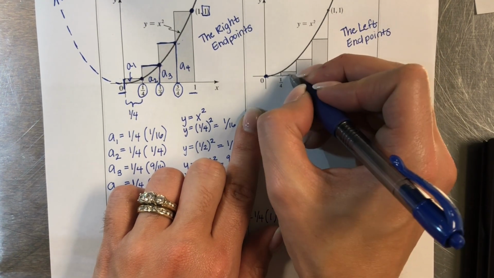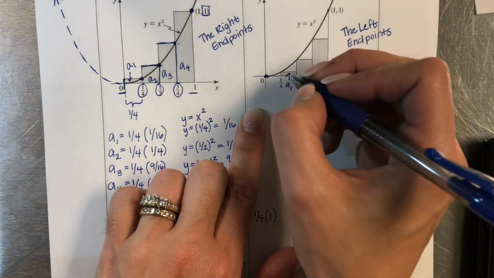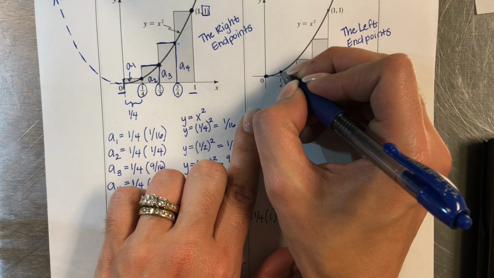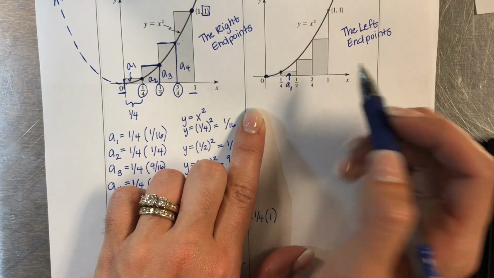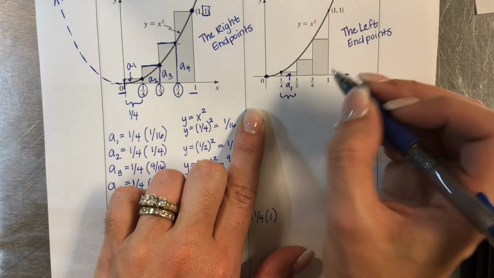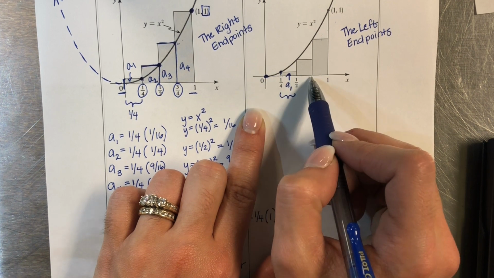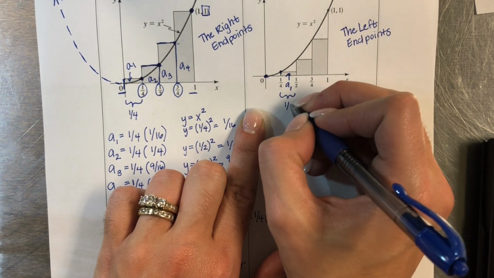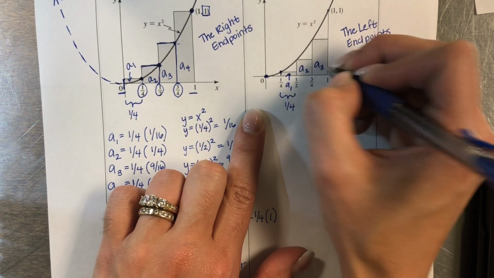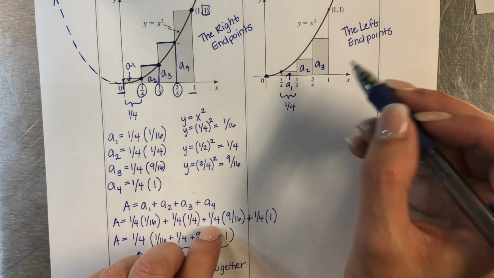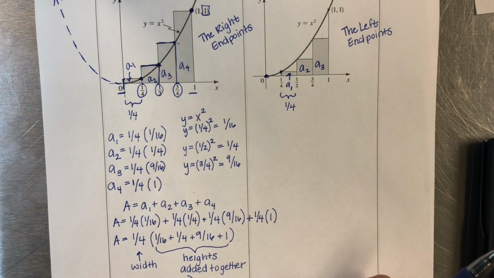Okay, so our first rectangle, a sub 1, on this side, the height of it is coming from the left corner of the rectangle. Now notice these rectangles, this is the same problem, and so the width of them is still 1/4. So we've got a sub 1, a sub 2, and really only up to an a sub 3 in this one because the fourth one is that non-existent rectangle right there.